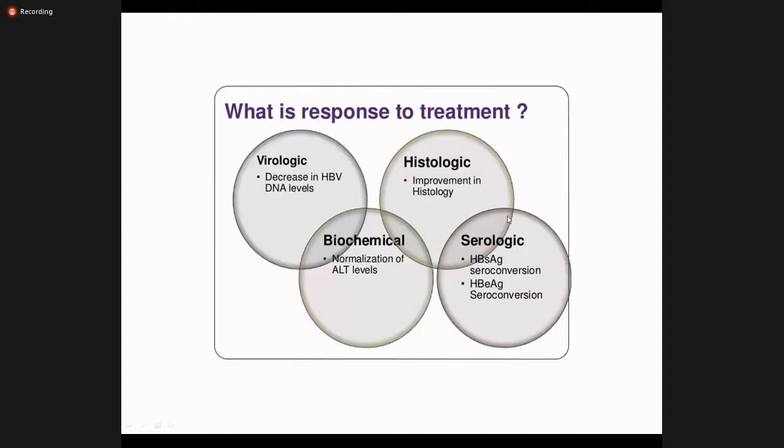Okay, so how do we monitor the response to the treatment? Again, this is the slide I showed initially: virological, histological, biochemical, serological. We need to see improvement in all these things: a decrease in the HBV DNA levels, improvement in the histology, ALT becomes normal, and the HBs antigen, which was initially positive, should become negative. E antigen, initially positive, should become negative. It is called seroconversion.